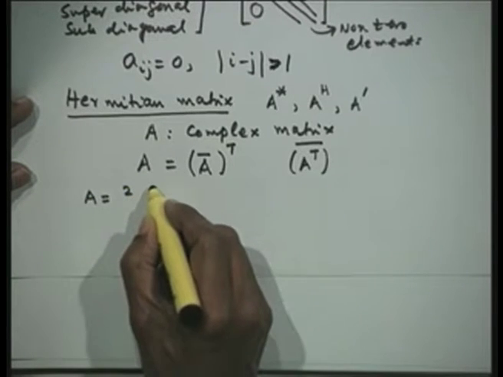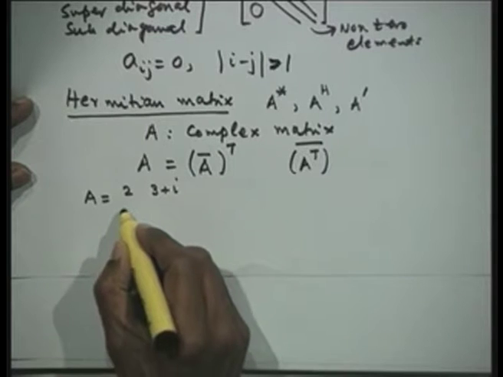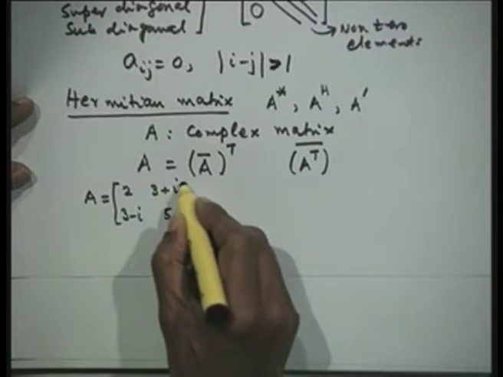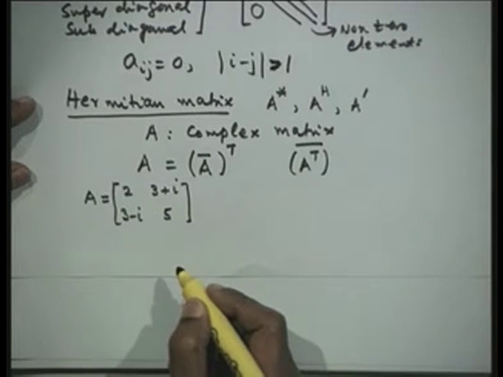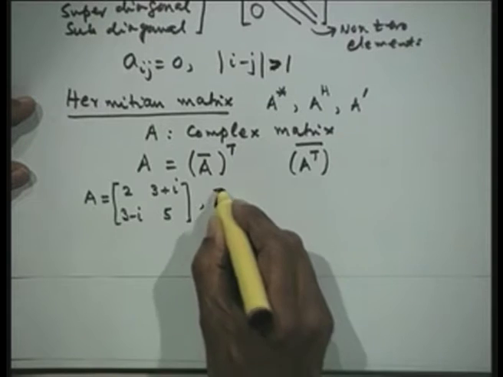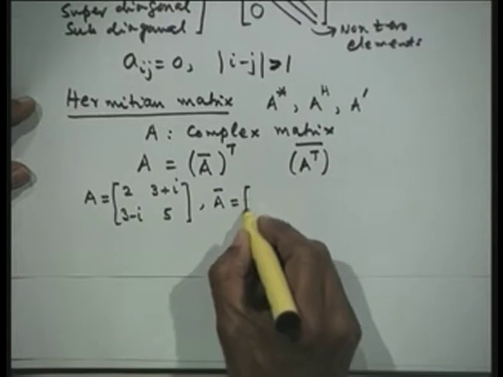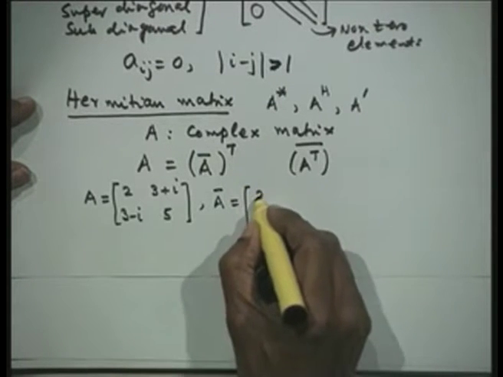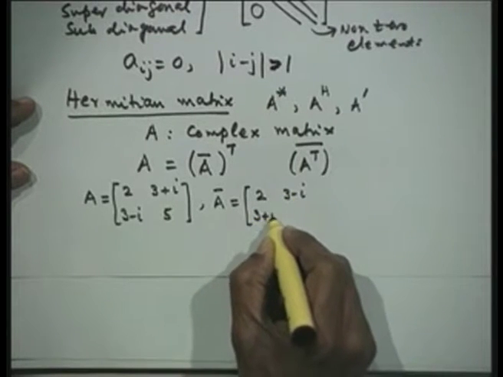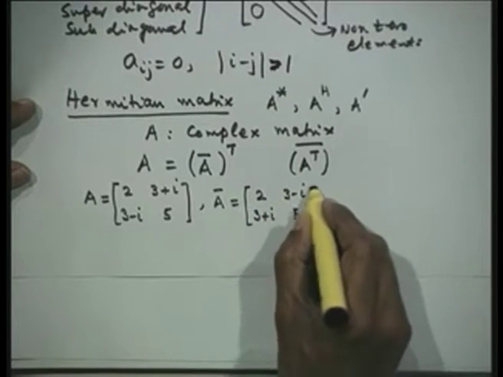Now let us take an example: A is equal to 2, 3 plus i, 3 minus i, 5. Then I can construct its conjugate, that is the conjugate of all the elements. This is 2, 3 minus i, this is 3 plus i, and this is 5.